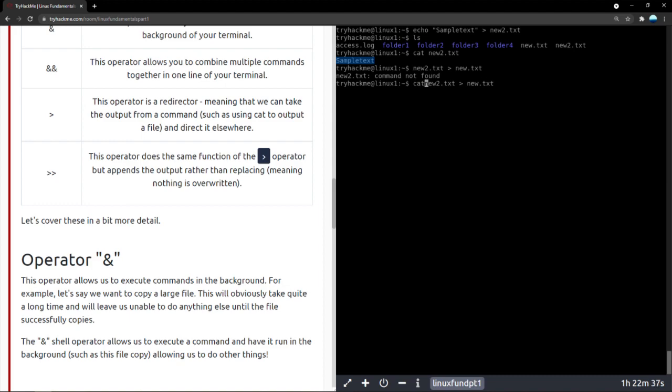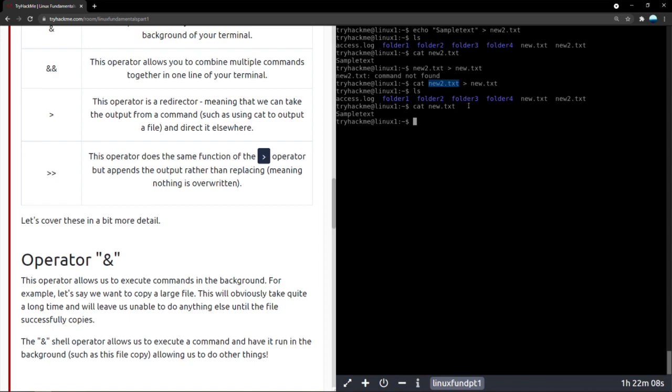We read out the entire thing and pass it to new.txt. Now, if we open new.txt, the whole earlier thing we passed to it, the access.log, is gone. There's only sample text in it now. So if you're using a single right hand operator, it replaces everything inside the destination file and just adds the contents of the thing we're passing.